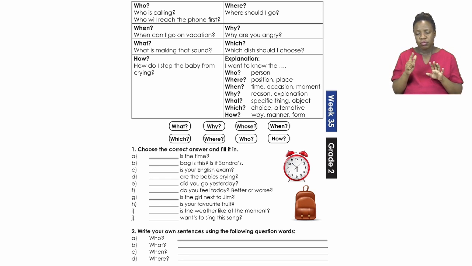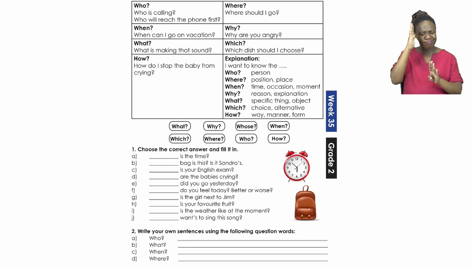Now, the box above is the one that tells us when we are going to be using them. So let's take a look. For who, we use it when we are talking about a person. Who is calling? Who will reach the phone first? When we are talking about when, it is about a specific time or place.